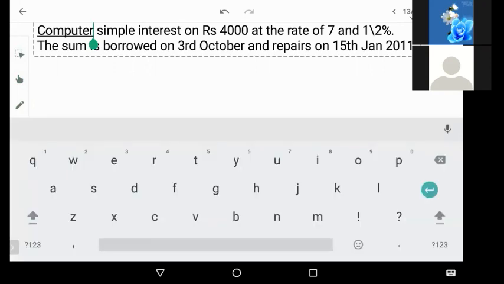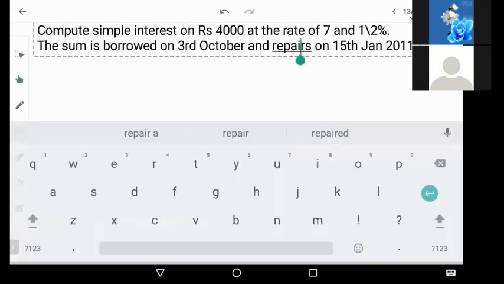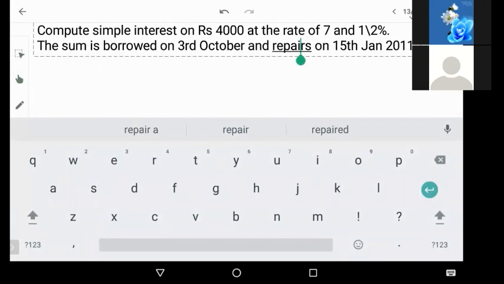Good. Next. Compute simple interest on rupees 4,000 at a rate of 7.5%. Now here percentage is given differently, and the sum is borrowed on 3rd October and repaid on 15th January.